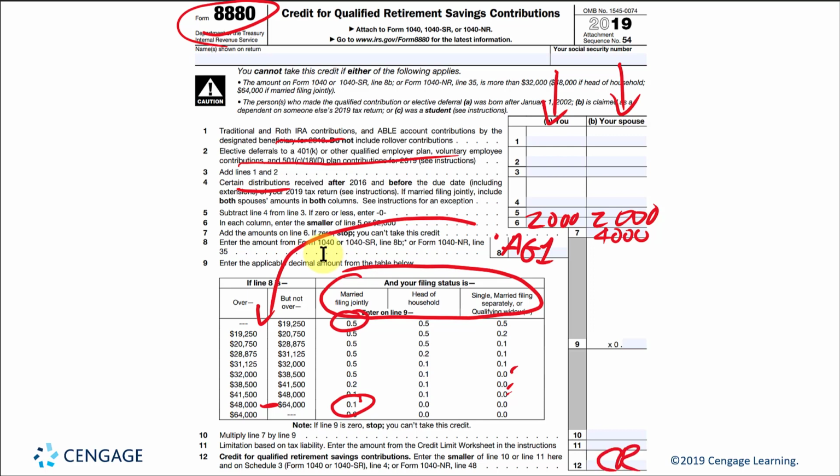Again, the credit is used after other credits like the dependent care credit, or other dependent credit. So this is used after other credits are utilized. And again, this is a non-refundable credit.